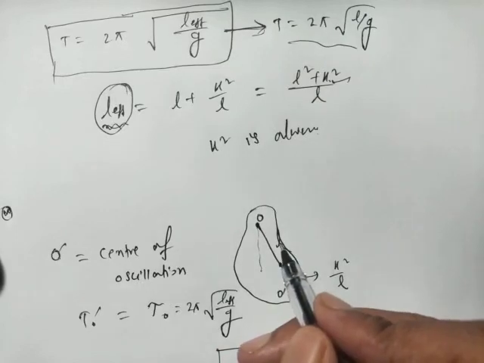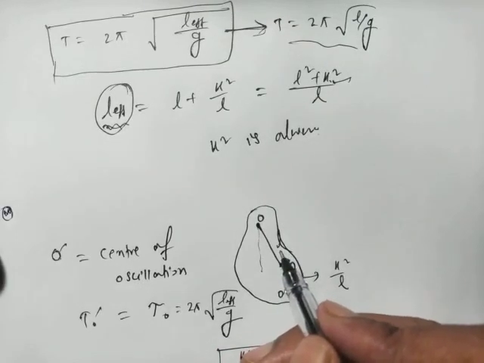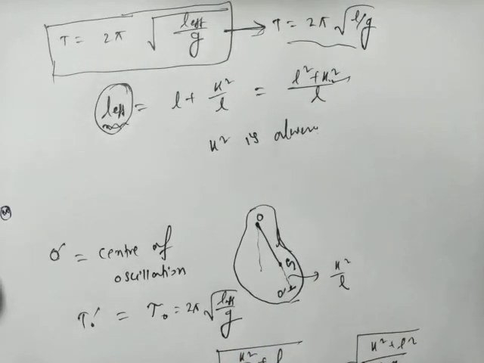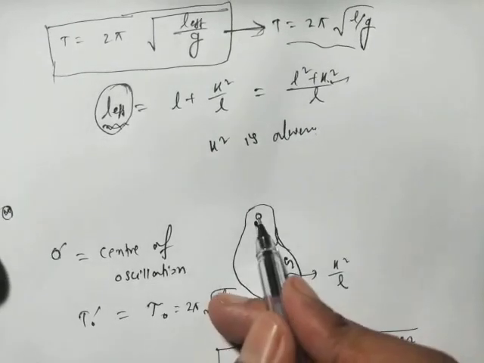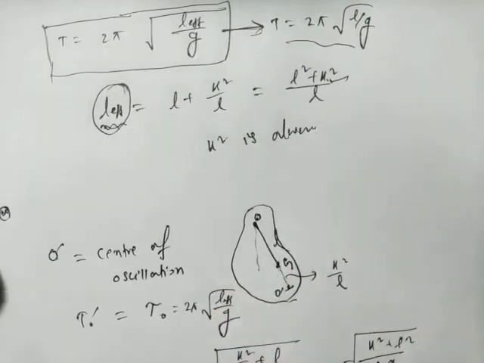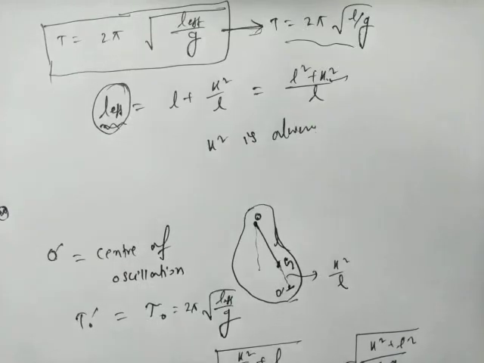Now this L tends to 0 means that it will be in neutral equilibrium, that is, the center of gravity and the point of suspension will be the same point. So in that case the body will be in neutral equilibrium, and for neutral equilibrium there will be no restoring force, and when there is no restoring force, then obviously the time period will be infinity, and that will be the maximum time period.